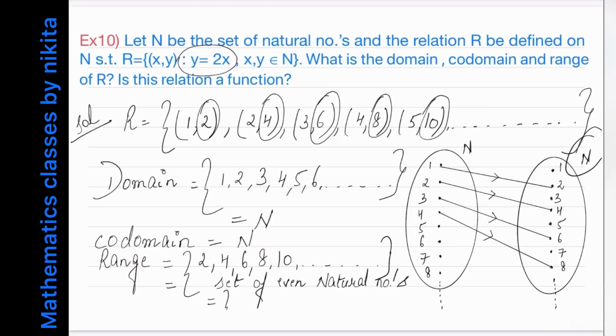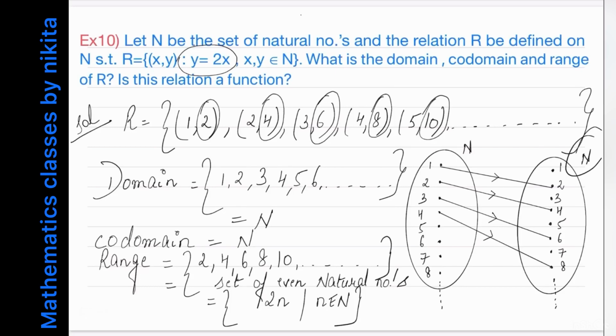I can write this set also as the set of all 2n such that n belongs to N. Got it? Now you have to tell whether this relation is a function or not. Just check the two conditions. Each element of N has an image. Yes. Each element has an image. Each element of N has a unique image. Yes. I told you that each natural number has a unique double because we are doing twice. So we'll write that yes, it is a function.